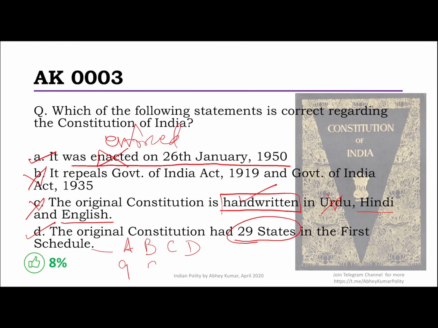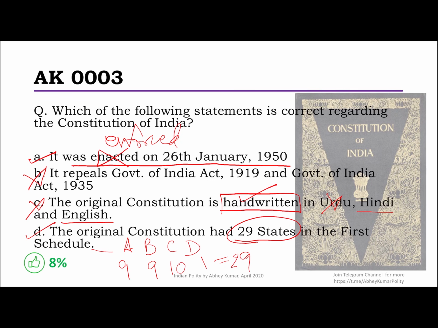Part A had 9 states. Part B also had 9 states. Part C had 10 states. And Part D had just 1 state, the Andaman and Nicobar Islands. So that all makes it to 29. So never be confused in this area.